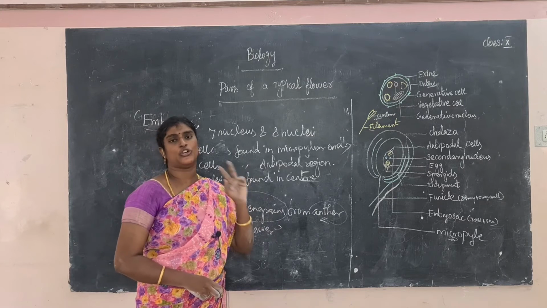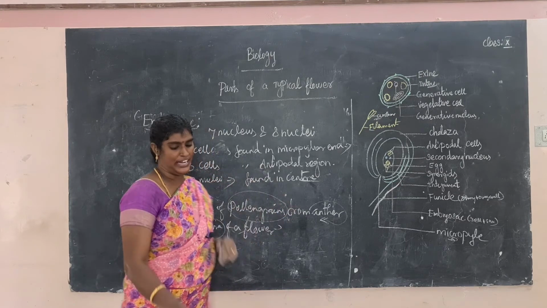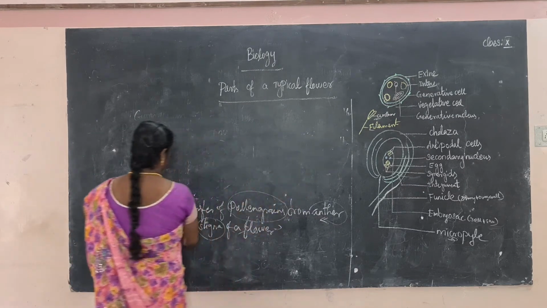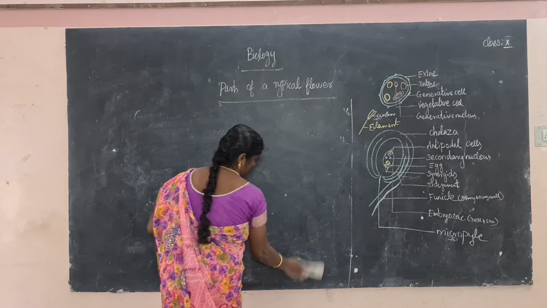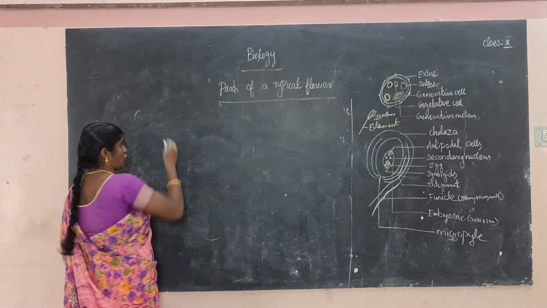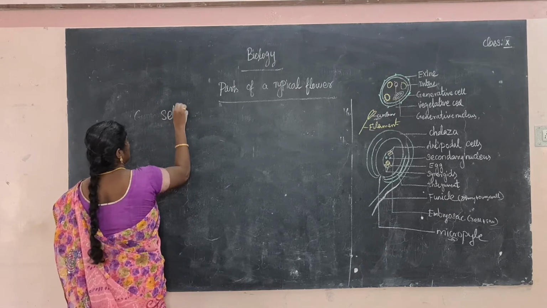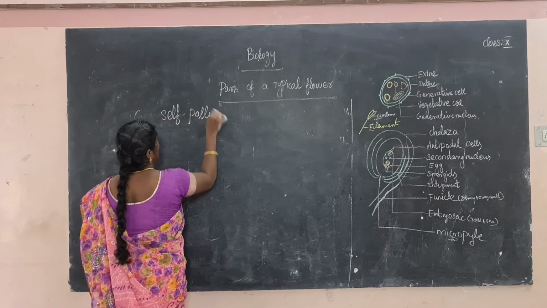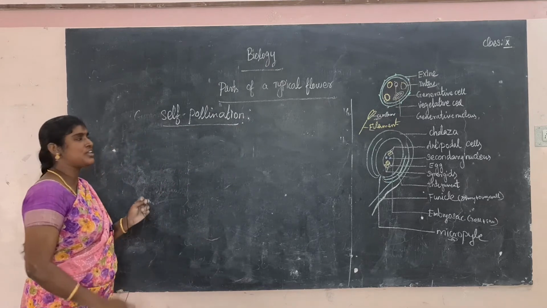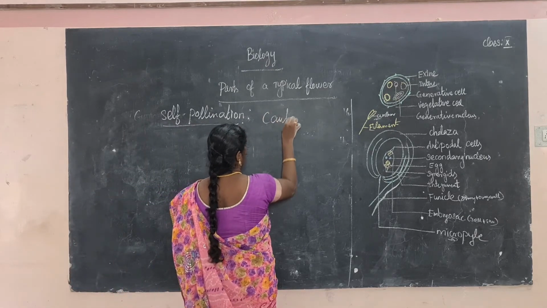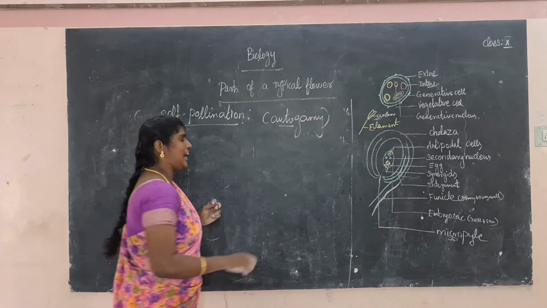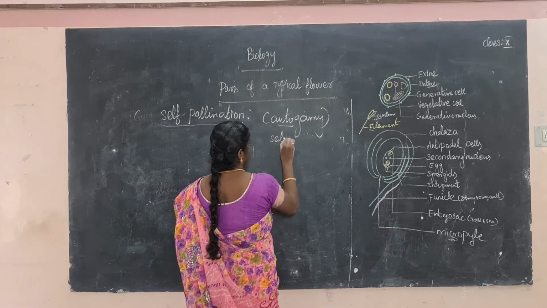Pollination is divided into two categories: self-pollination and cross-pollination. Let us see one by one. So what is the meaning of self-pollination? Self-pollination is otherwise called autogamy. What is the meaning of auto? Auto means self. Gamy means marriage. So, self marriage.